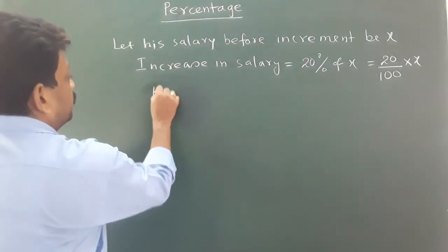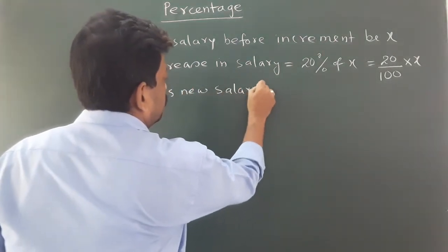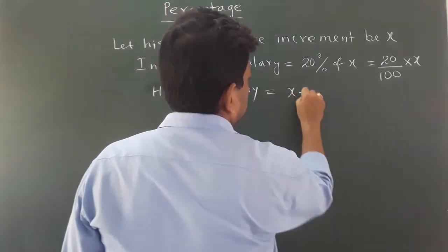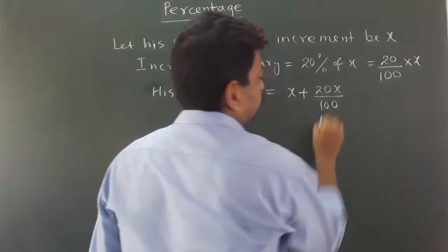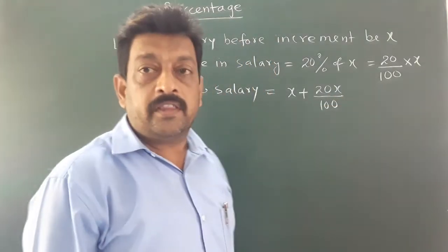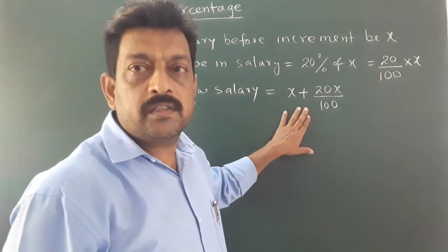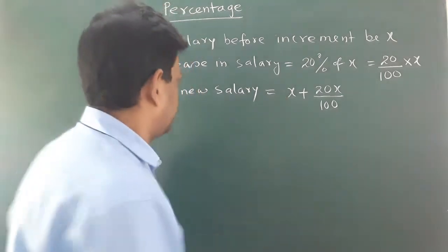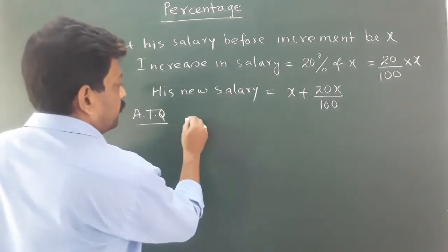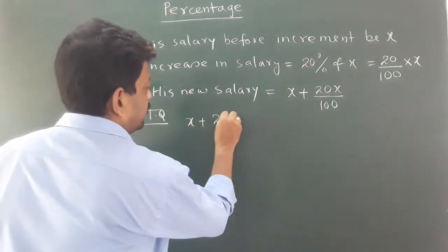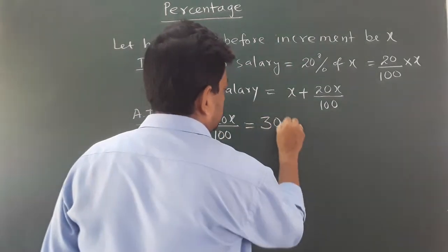So his new salary equals x plus 20x upon 100. Now it is given that his new salary is rupees 30,600. Means this is equal to 30,600.